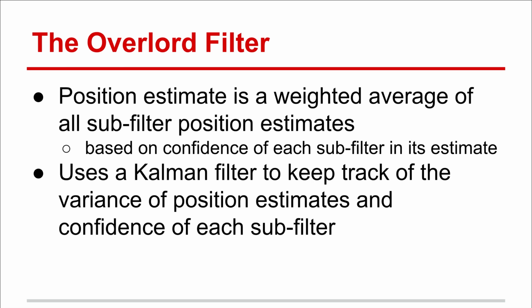The overlord filter's position estimate is a weighted average of all subfilter position estimates. These weights are based on the confidence of each subfilter in its estimate. The overlord filter uses a Kalman filter to keep track of the variance of position estimates and confidence of each subfilter. The confidences are used to determine a position estimate, as described above. The variances show overall filter performance. Ideally, the X, Y, and Z variance of all the filters should decrease over time.